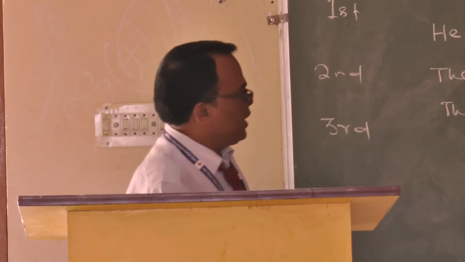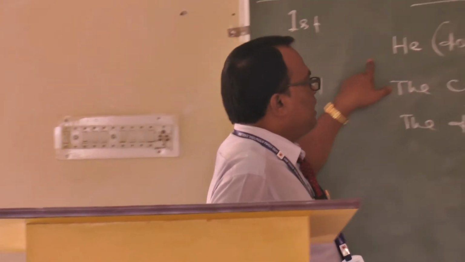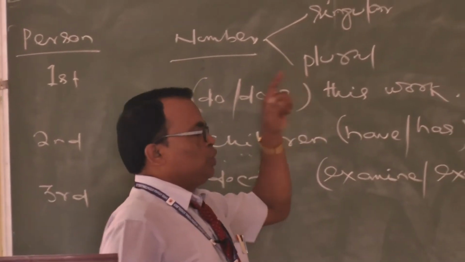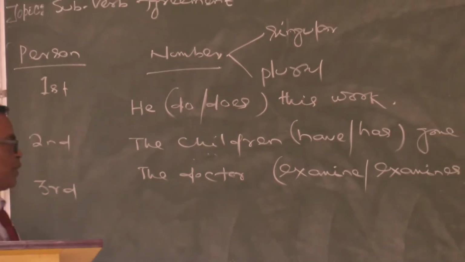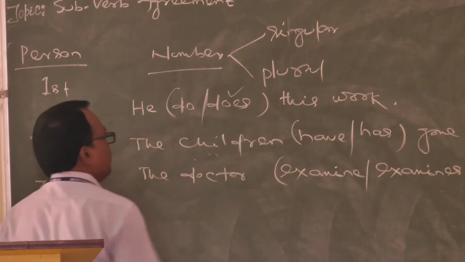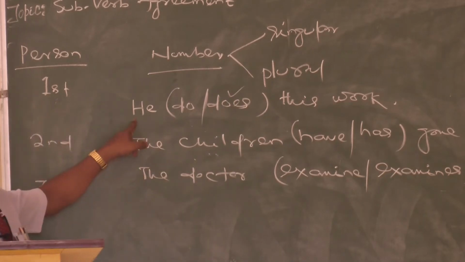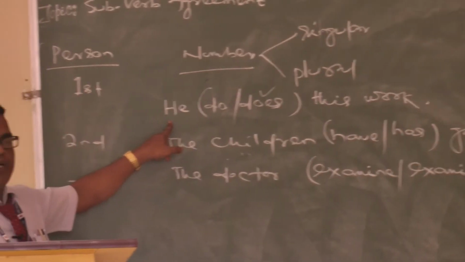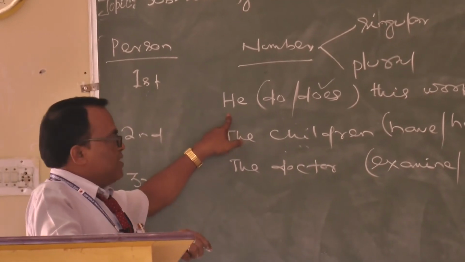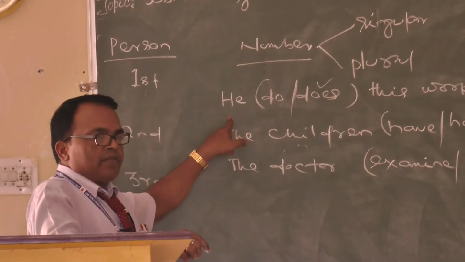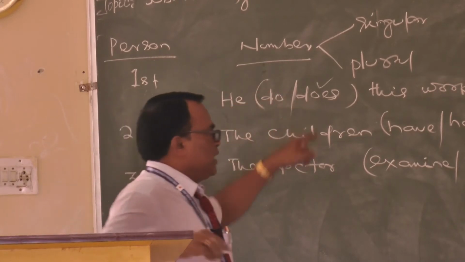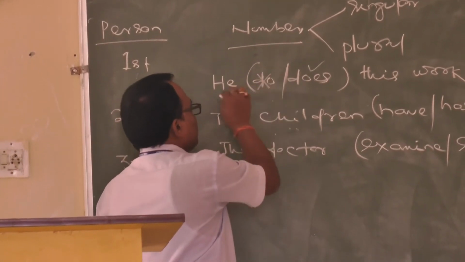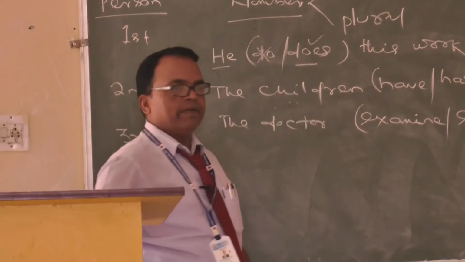Here, see the example. I have written in the first sentence, he does this work. Which is correct? Does. Why? Third person, singular number. According to our simple present tense, the subject is third person singular number. That is why we shall use does instead of do. It is called subject verb agreement.